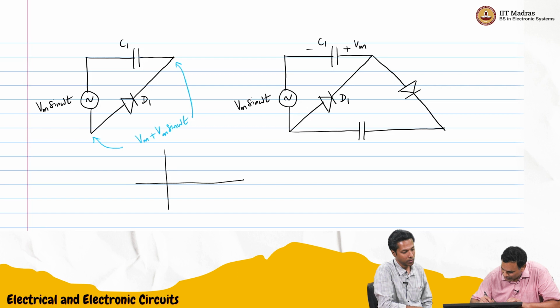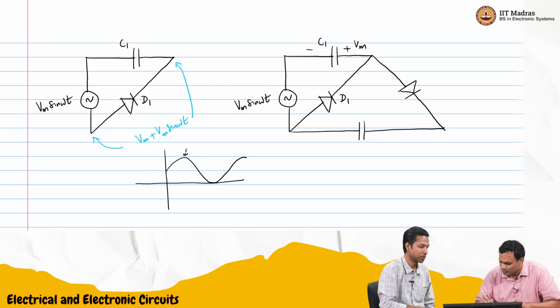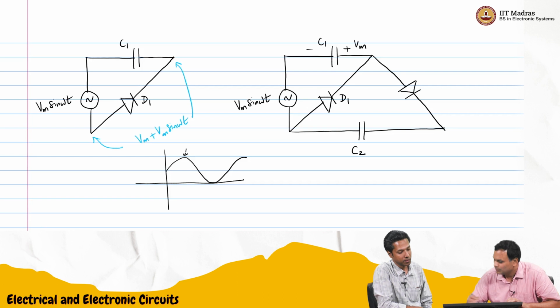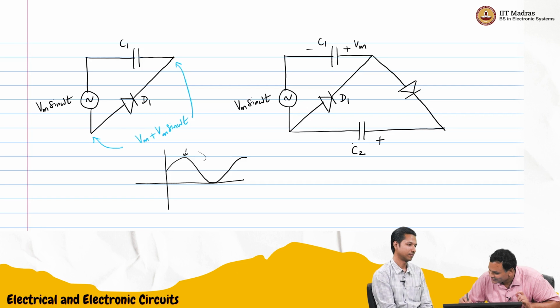During this portion, this capacitor, I'll call it C2, when the diode is forward biased, it will charge in the positive half cycle to 2 Vm in this direction. Is this correct? Correct.